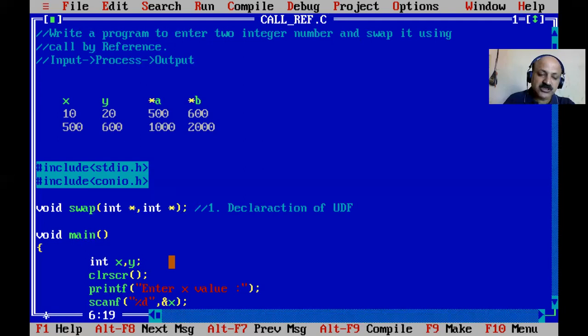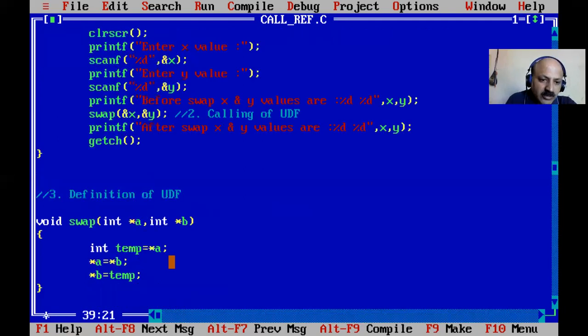So here swapping is possible. We use the asterisk sign, and temp is a normal integer variable, so the value 10 is stored in temp. Then we store the B value in A's location, which is 20, because that is the address of Y. Temp stores the X value. So A's address and value are stored in X, and Y's address in B, but the asterisk refers to the original value. Directly and indirectly we go to that cell and swap the original variable.